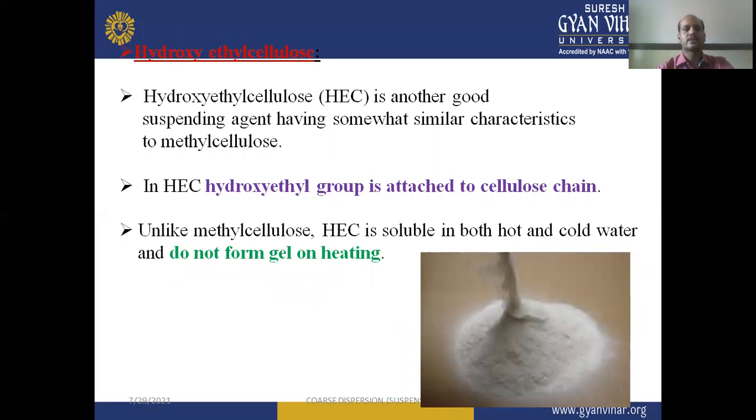Next one is the hydroxyethyl cellulose. It is again a cellulose derivative, a semi-synthetic derivative of cellulose. It is another good suspending agent having somewhat similar characteristics to methyl cellulose. In hydroxyethyl cellulose, a hydroxyethyl group is attached to the cellulose chain. Unlike MC or methyl cellulose, HEC, hydroxyethyl cellulose, is soluble in both hot and cold water but does not form gel on heating. You can see the diagram of the hydroxyethyl cellulose.